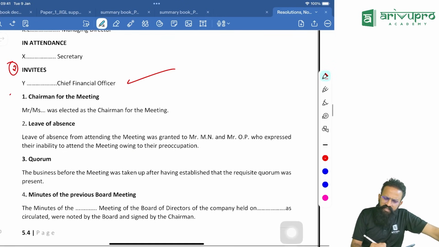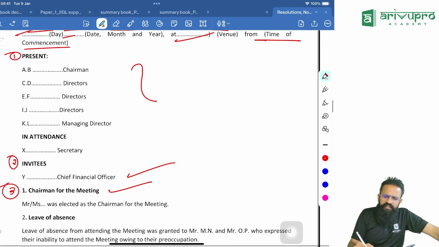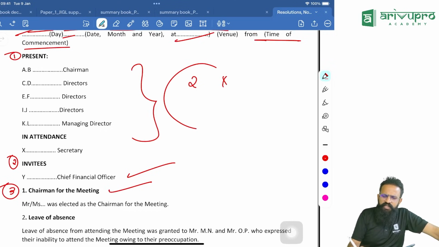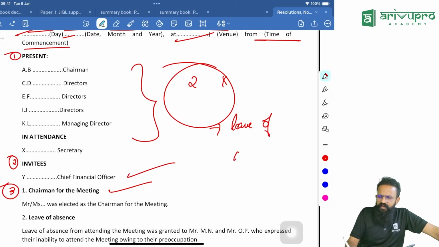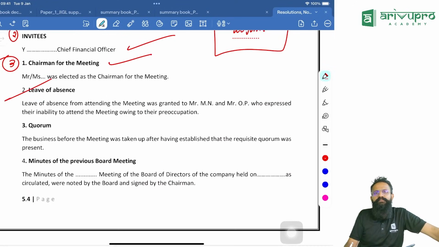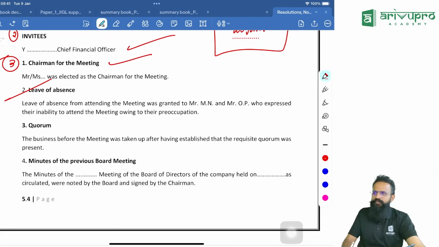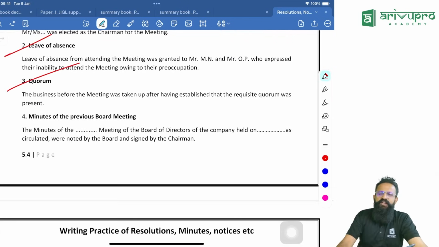First agenda, chairman of the meeting. First you will nominate who is the chairman of the meeting. So Mr. So and so was elected as the chairman of the meeting. Sir, we have in total 8 directors. 2 directors did not come. We will give them something called leave of absence. If any director was not able to make it to the meeting, we give them leave of absence, a mandatory item. Whether they have intimated us or not, if you are not present within 30 minutes, we give you leave of absence. The third one, quorum, to be present within 30 minutes.